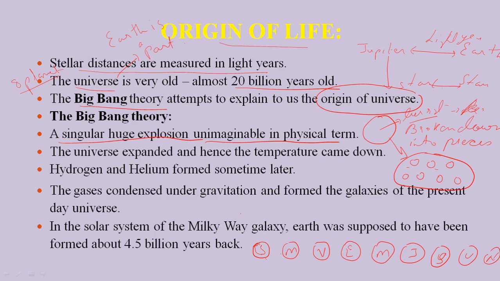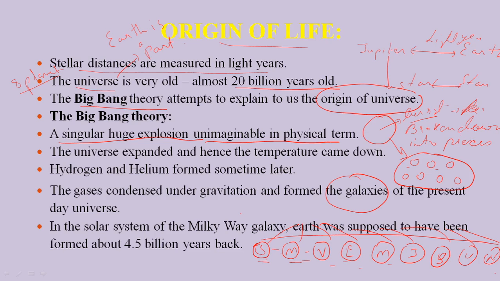If you look, these are like small balls, and all these small balls come from a big ball. This big ball is broken down into these small balls, and these small balls are close to each other, and together they give rise to a universe. Okay.